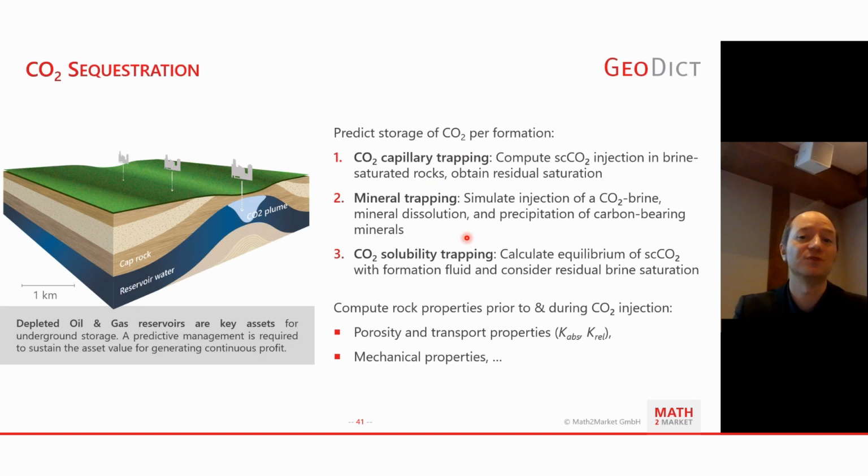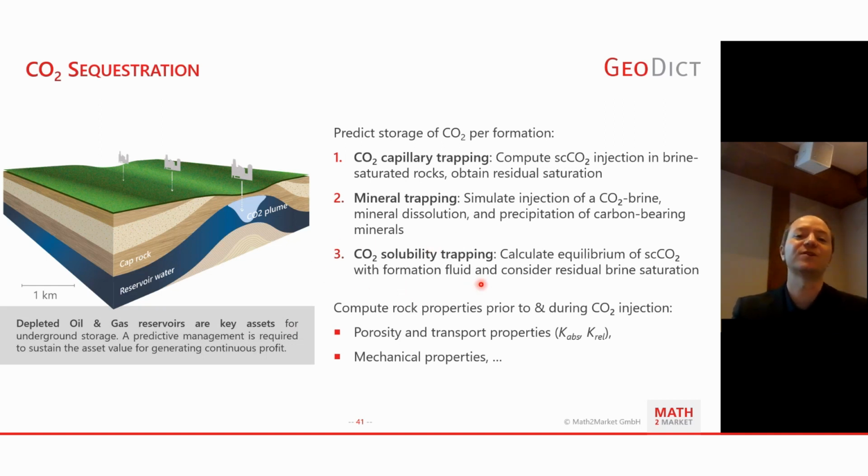We can compute mineral trapping, meaning we simulate the injection of a CO2-saturated brine and look at what mineral dissolution and precipitation reactions we are triggering with that. So maybe we get precipitation of carbon-bearing minerals depending on our formation, fluid, pressure, temperature, salinity, and all of the values that we can assign to a computation here digitally.